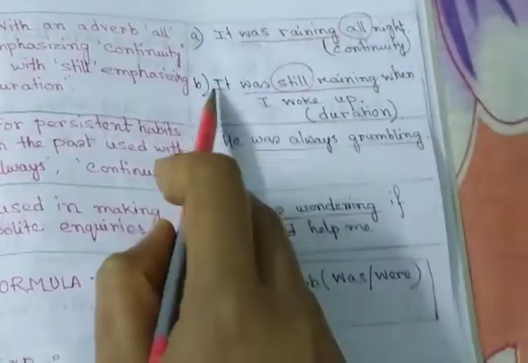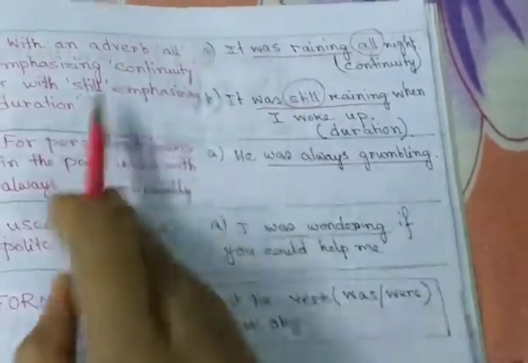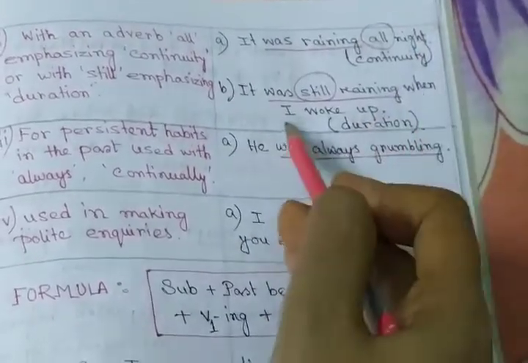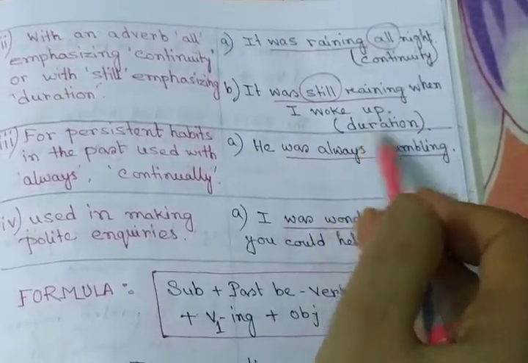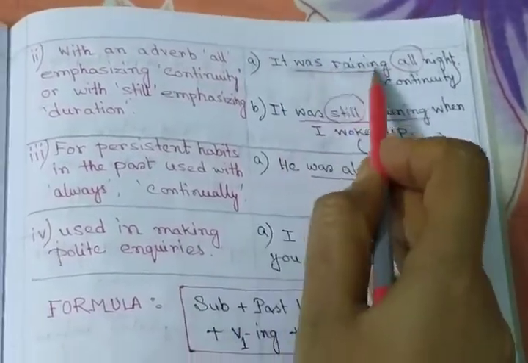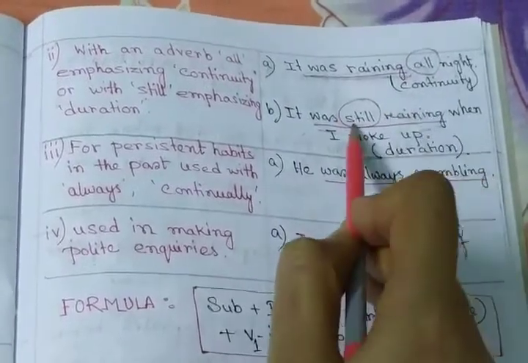It was still raining. Still here means duration, time, from that time to that time, when I woke up. Just follow this form. Was raining, was is used here, that means past continuous tense.